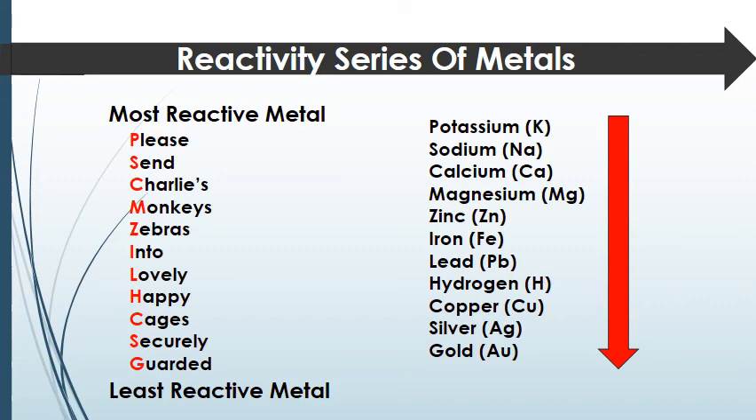Students, you have to learn these metals in this order. For that I have given you a quote here, and that quote is: please send Charlie's monkeys, zebras into lovely happy cages securely guarded. You can see P means potassium, S means sodium, Charlie C calcium, monkey M magnesium, zebra Z zinc, into I iron, lovely L lead, happy H hydrogen, cages C copper, securely S silver, guarded gold.